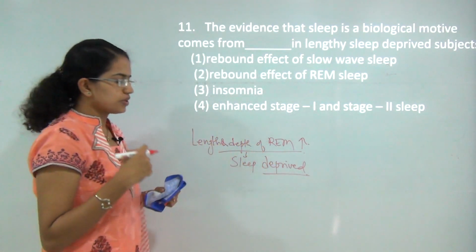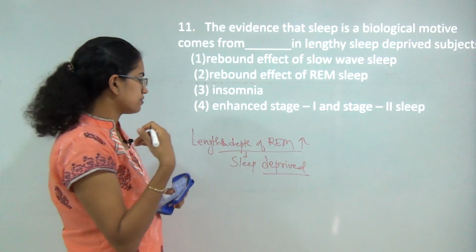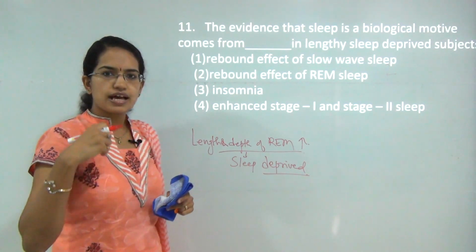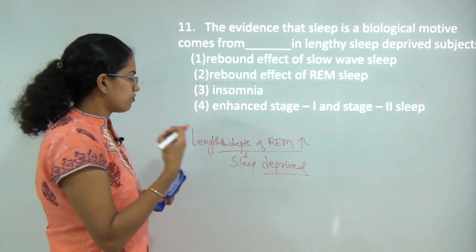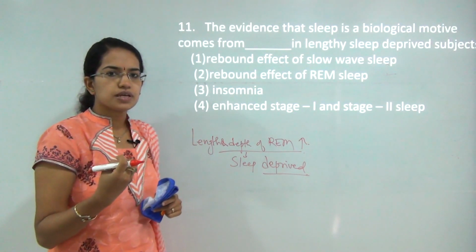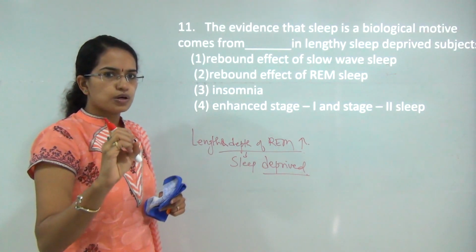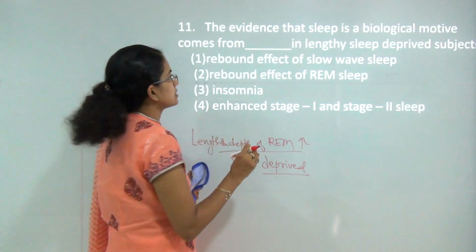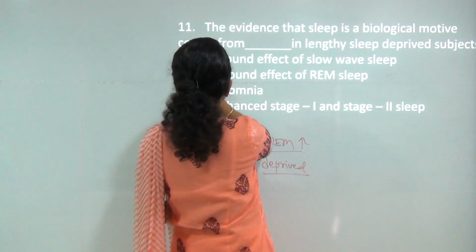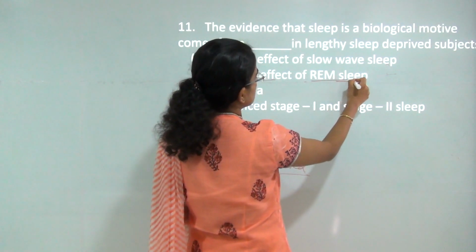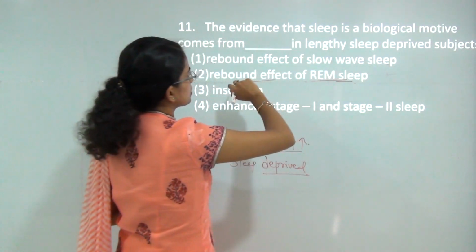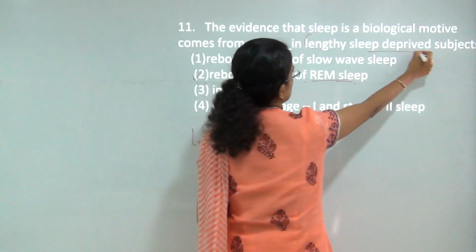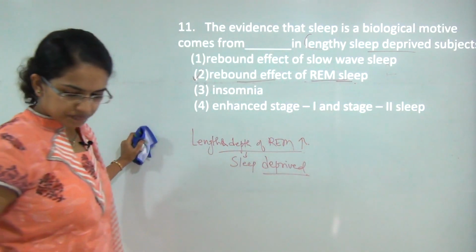So you would have longer and deeper phases of REM sleep. You would have sudden instances of REM sleep coming up, which would be for a few minutes or less duration, but would be more intense in nature. So the correct answer here would be rebound effect of REM sleep, which is a biological motive and usually found in lengthy sleep deprived subjects.